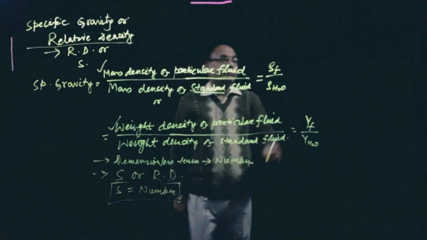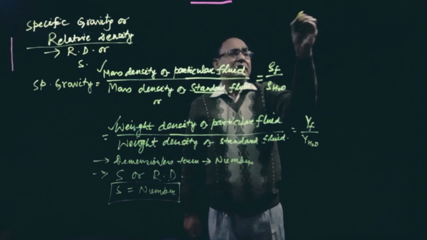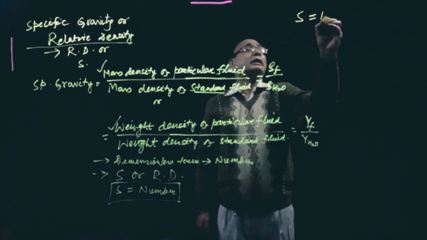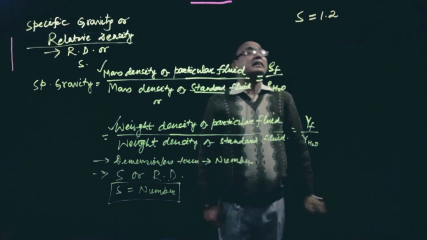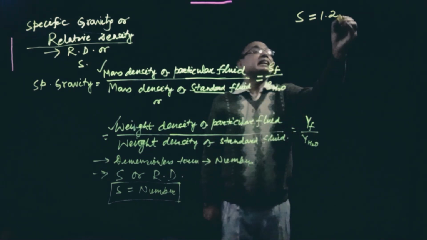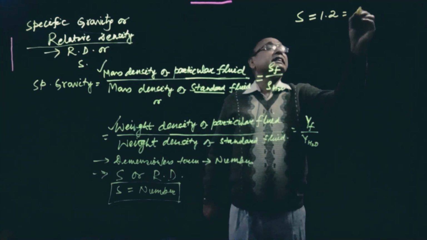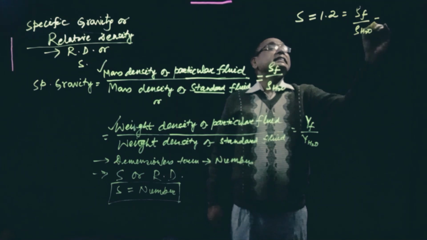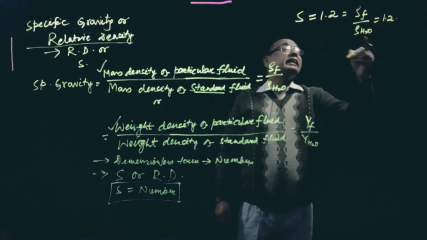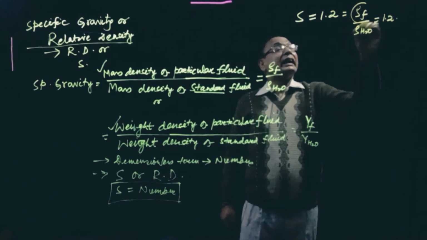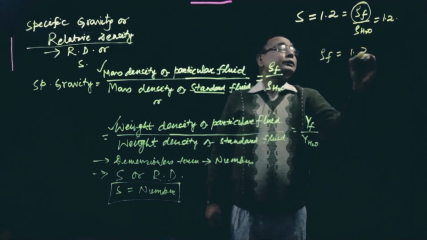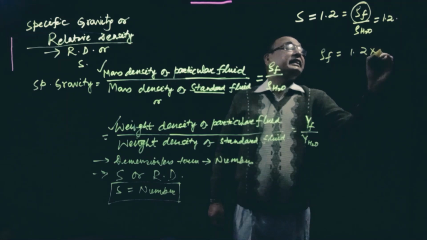Now suppose S is equal to 1.2. That means the mass density of the fluid by the mass density of water is 1.2. That fluid is 1.2 times the mass density of the water.